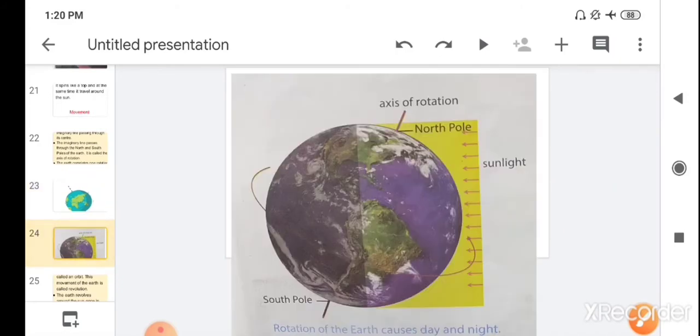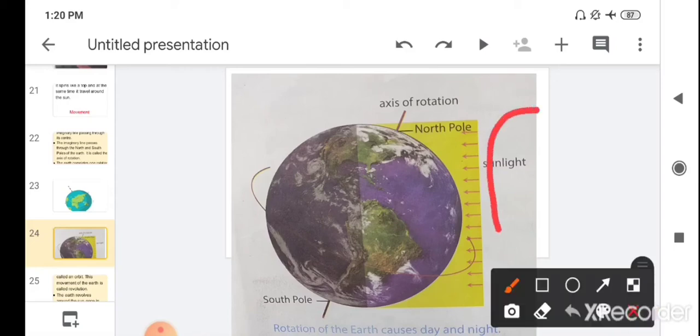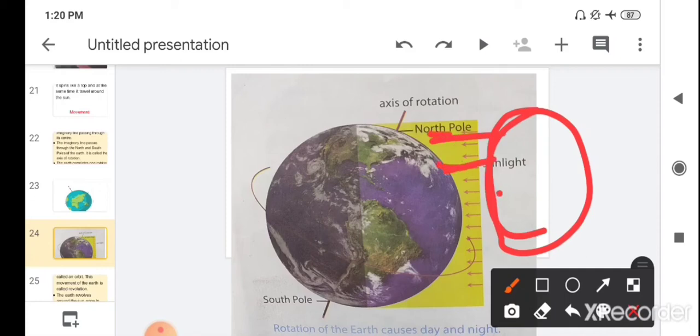Children, day and night occur due to the rotation of the earth. Imagine here is the sun, and the sun rays are coming here. Here you can see the picture of the earth, it is rotating, it has a north pole and south pole, an imaginary line, and it moves on its axis.